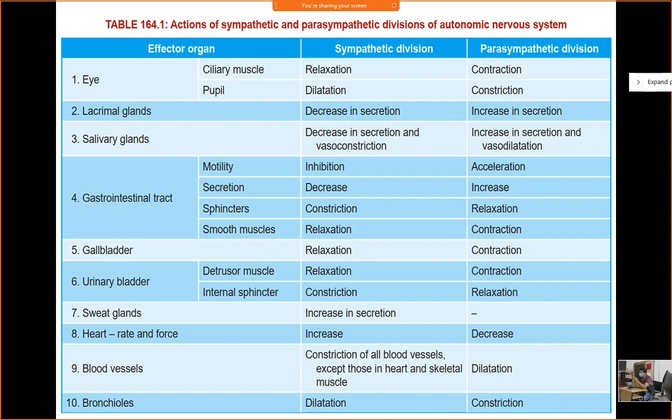It includes only a few systems. So first is the eye, the effect on the eye. If we stimulate the sympathetic division, meaning during fight or flight or an anxiety type of response, what will be the response of your sympathetic division on your eye? Dilated pupils. Relaxation of ciliary muscle. Okay, pupil dilation. Is pupil dilation a contraction of the pupillary muscle or relaxation of the pupillary muscle? Relaxation.